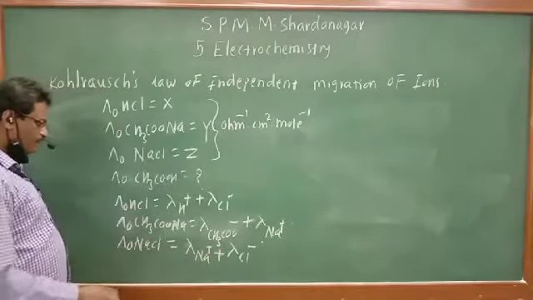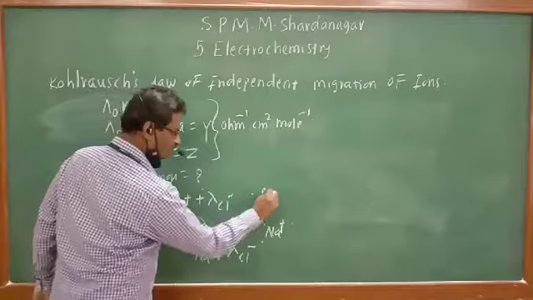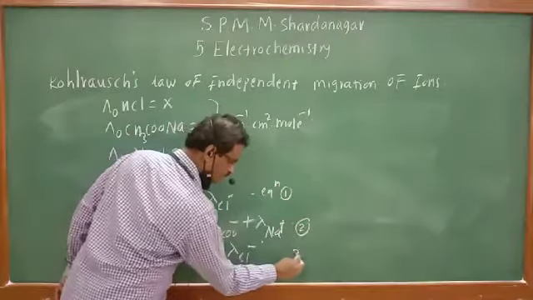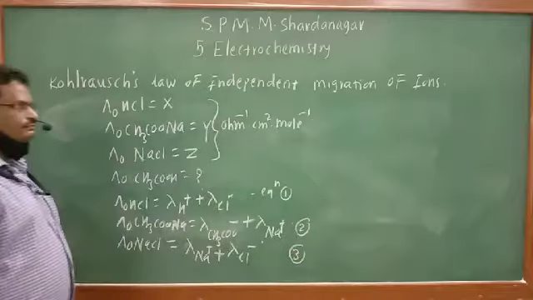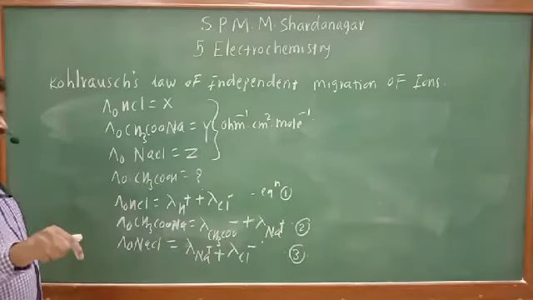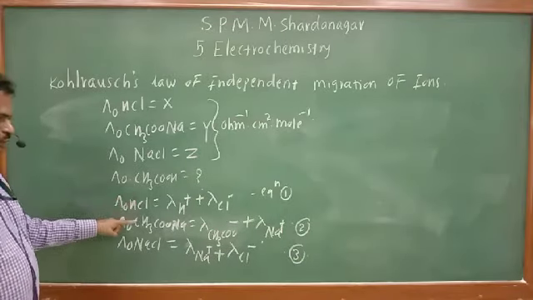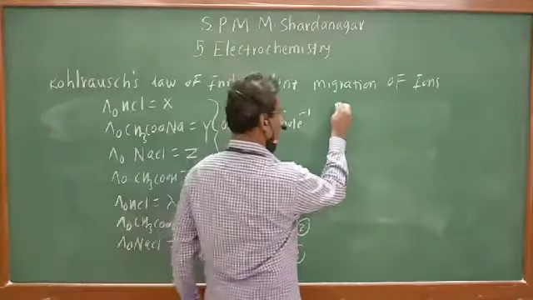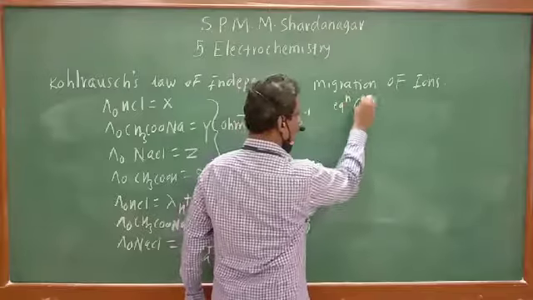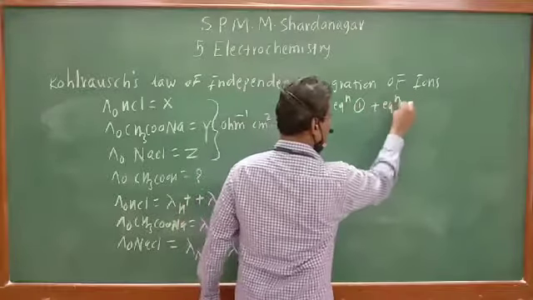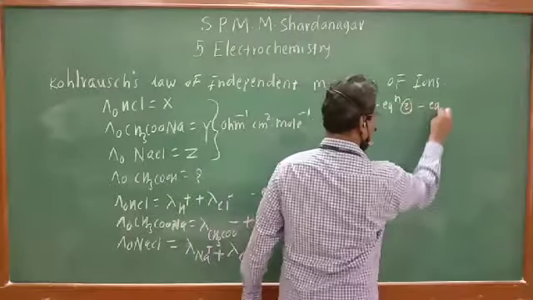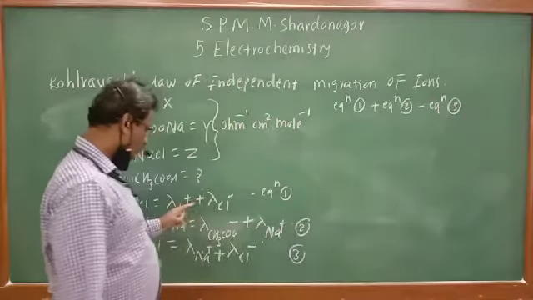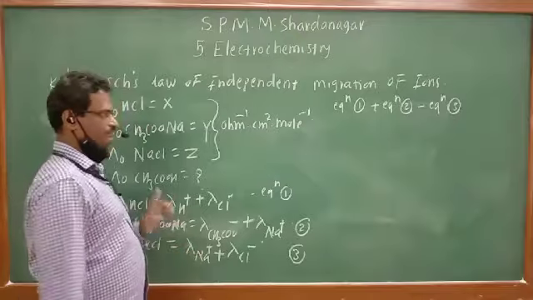So suppose this is equation 1, this is equation 2, this is equation 3, we can add equation 1 and 2 and subtract equation 3. So here equation 1 plus equation 2 minus equation 3. See what happened? 1 plus 2 minus 3.